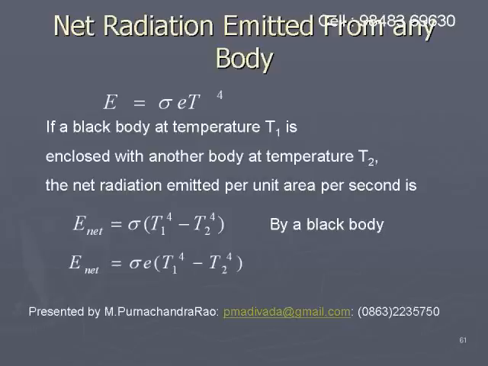If we consider a body of emissivity e kept in surroundings of temperature T2, then the net radiation emitted by it is sigma e into T1 to the power of 4 minus T2 to the power of 4.